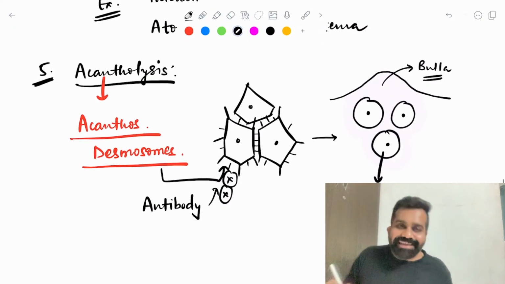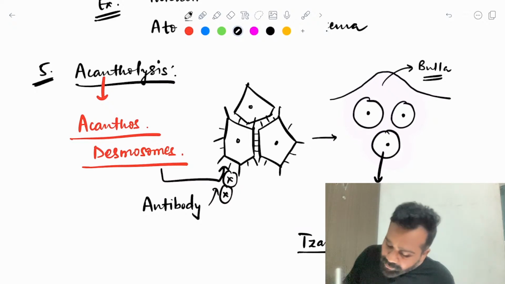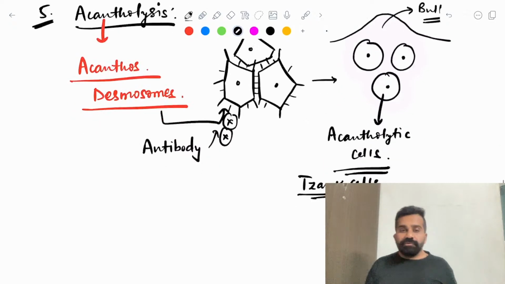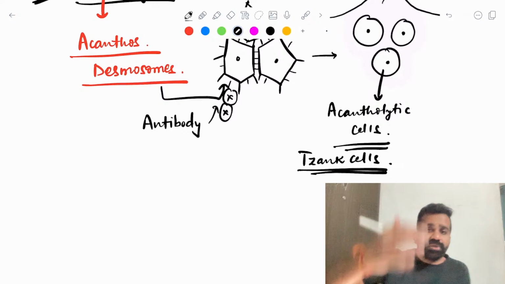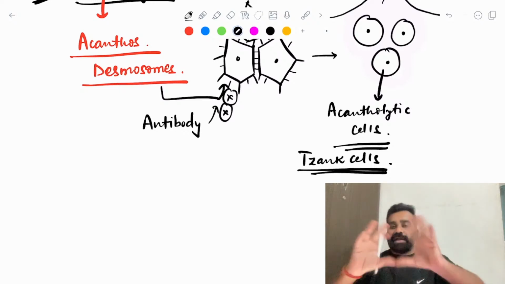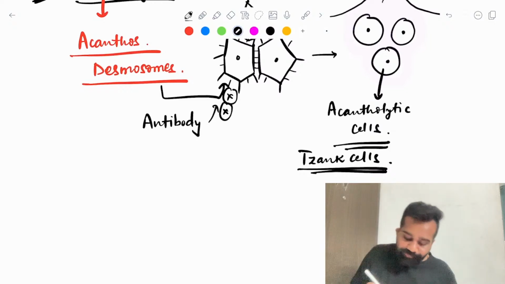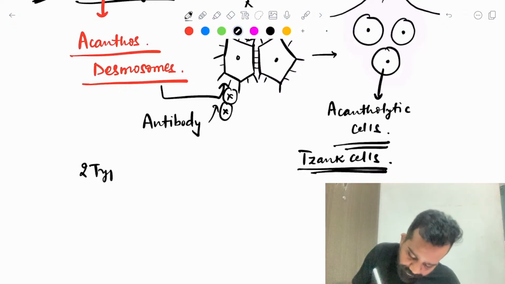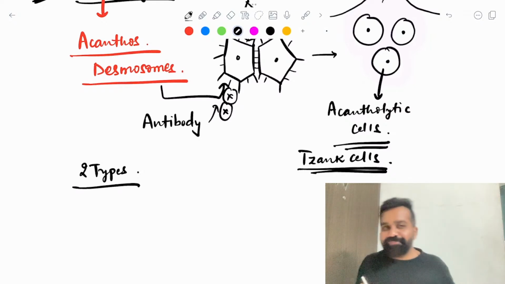These acantholytic round cells are also known as Tzanck cells. So in any dermatology finding, if you see these acantholytic cells or Tzanck cells, it means round keratinocytes. Acantholysis can be of two types. The disease is pemphigus vulgaris.